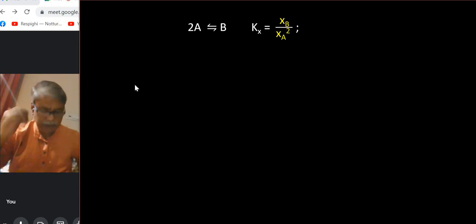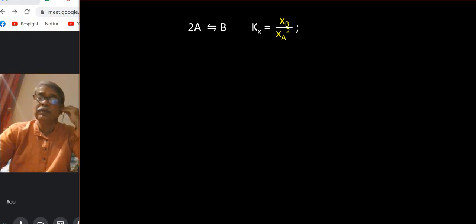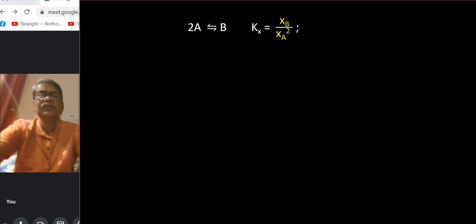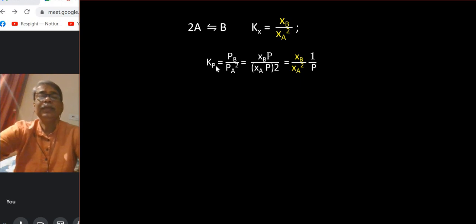Now let us go back to equilibrium. This is a very instructive and demonstrative problem, and sometimes it defies common sense. For example, we have considered a two-way reversible reaction, 2A to B. It's an equilibrium, so Kx is the mole fraction of B by XA squared, right? This is Kx, and Kp is the partial pressure Pb over Pa squared. But as you know from Dalton's law, Pb is mole fraction times total pressure P. So Pa squared is (XA P) squared. So if you separate XB and XA squared, that would give you XB by XA squared, and P by P squared, which gives you 1 by P.